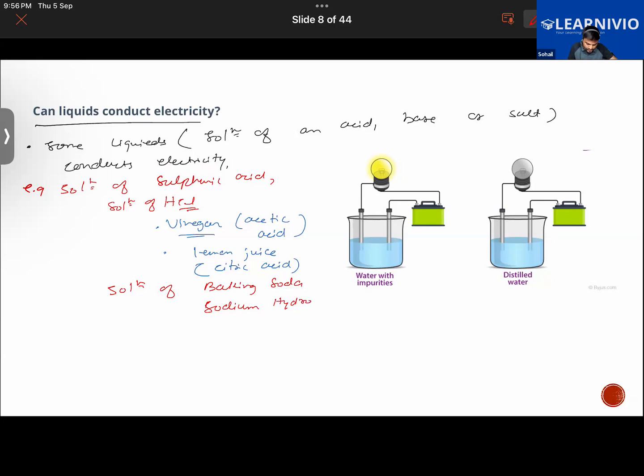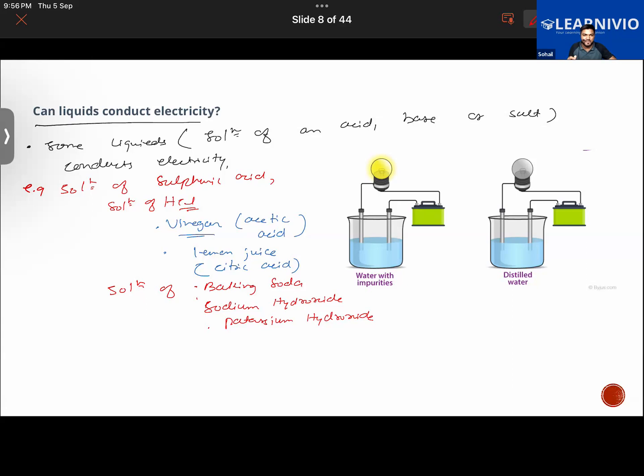Okay, sir. So you have sodium hydroxide, you have potassium hydroxide. All these are different examples of bases. So all these will be conducting electricity. Then we have examples of some salts, like common salt, that is sodium chloride.